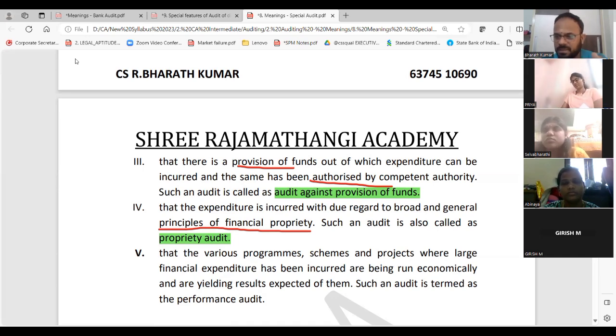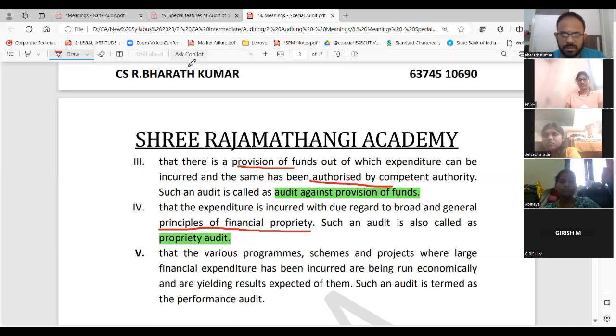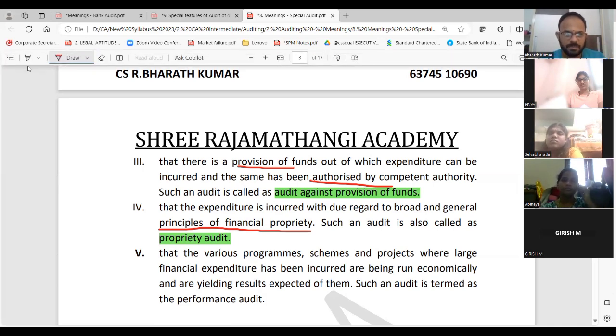The Prime Minister or Chief Minister will not go only for their tour. They will ensure it is for the country. They will attend conferences and stay in hotels. How much is the expenditure? All the programs, that is the last point: all the programs, schemes, projects where the financial expenditure is large and heavy.